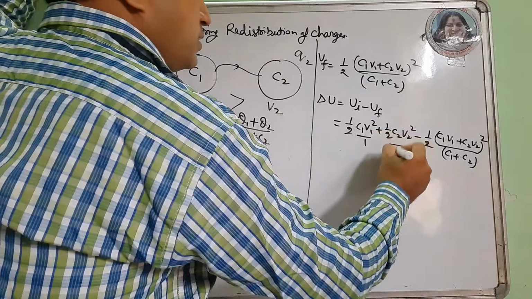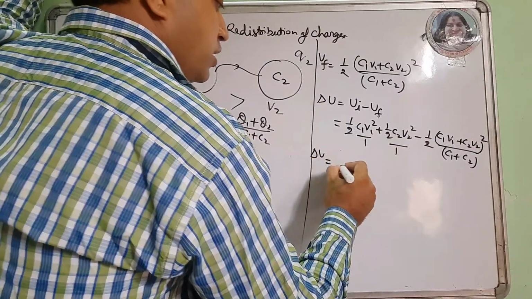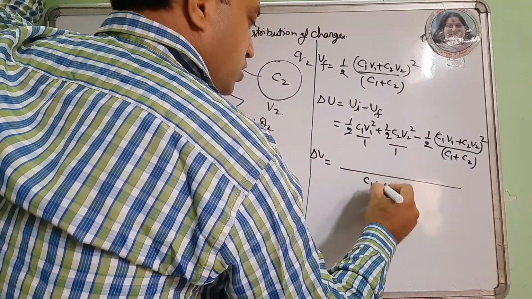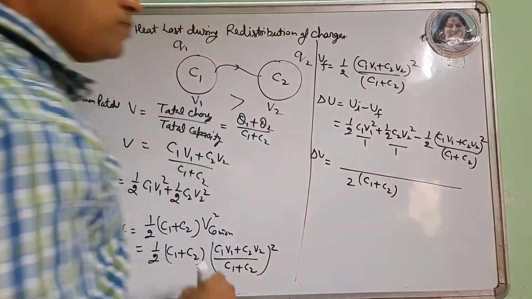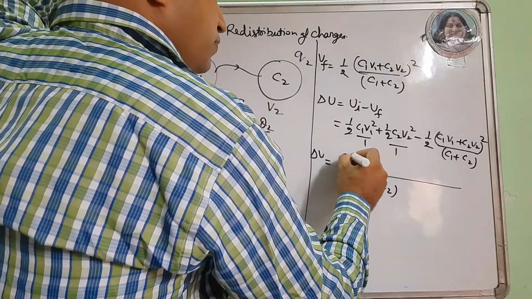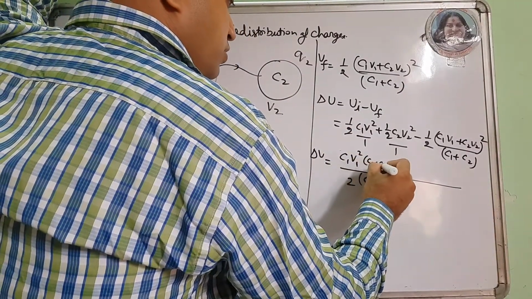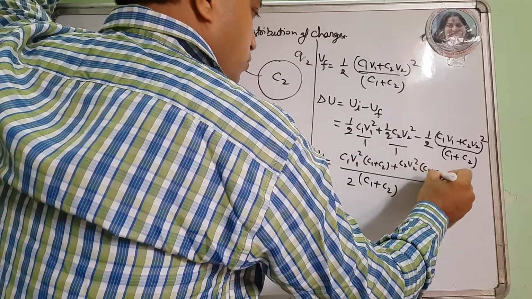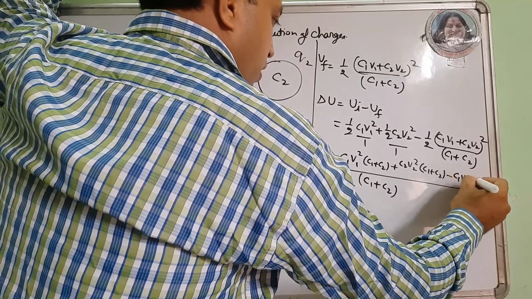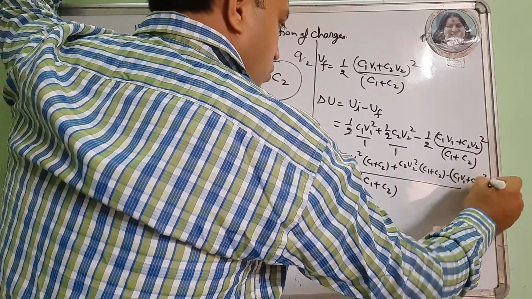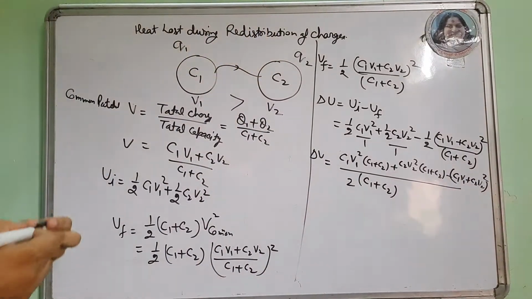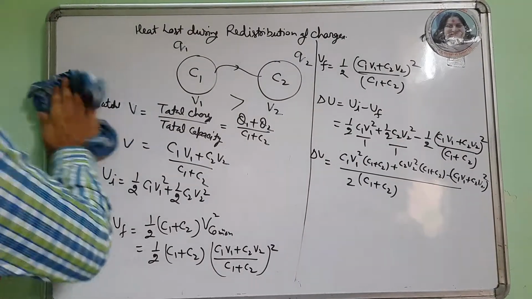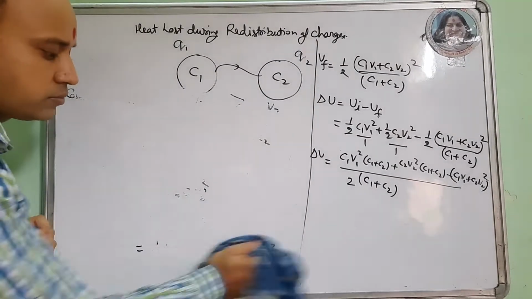I just took the LCM; the change in energy, with 2 C1 plus C2 common, comes out to be C1 V1 square into C1 plus C2 plus C2 V2 square into C1 plus C2 minus C1 V1 plus C2 V2 whole square. If I solve this equation, what do I get?